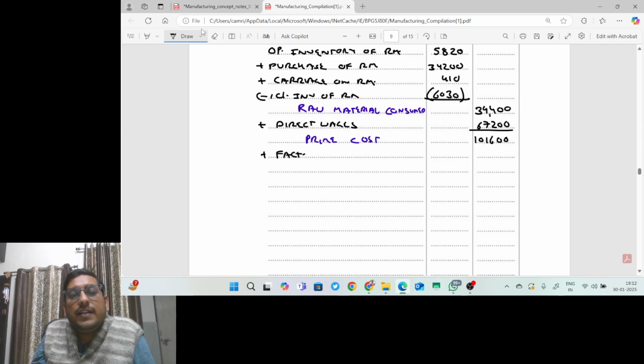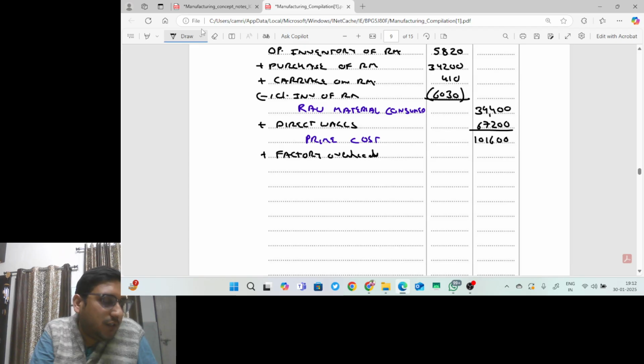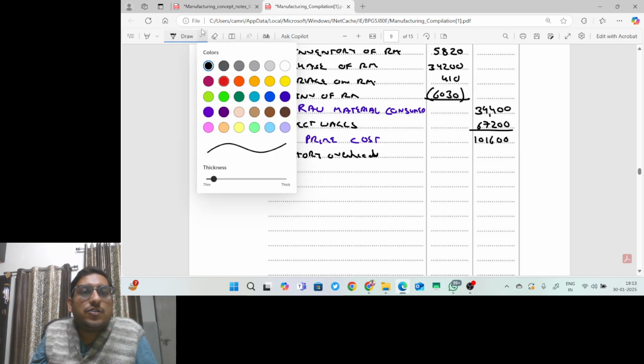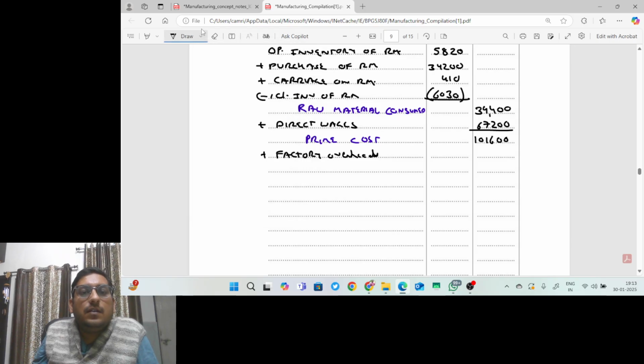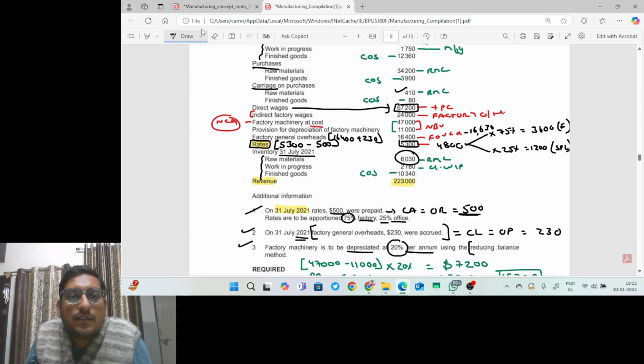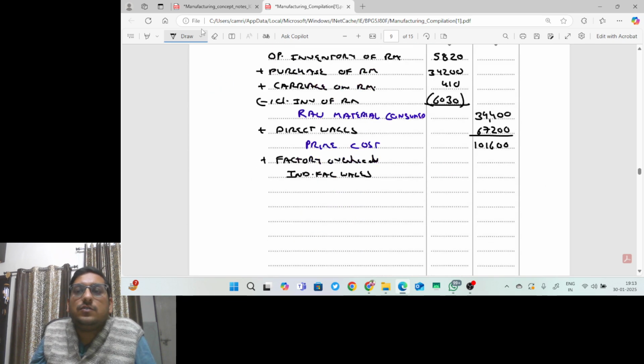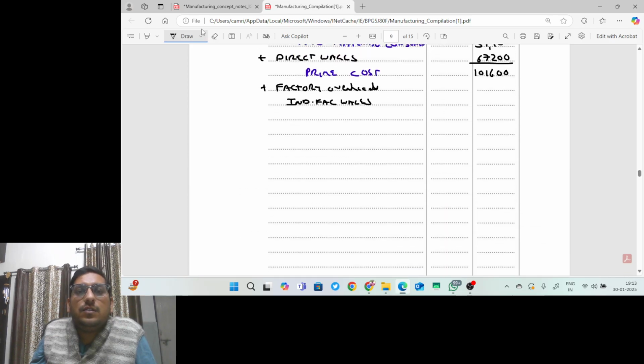Now we have already tagged all the factory overheads. We just need to put the figures. So in factory overheads, first we have indirect factory wages, given in the question. Let us see how much indirect factory wages are given: 24,000. So it will go to 24,000 here in the inner column.